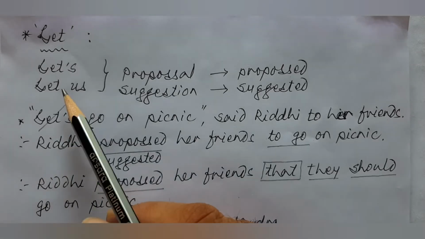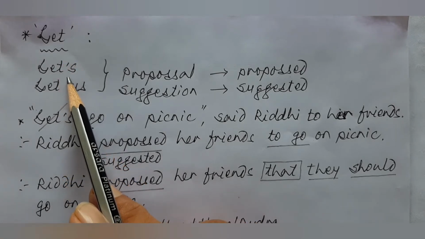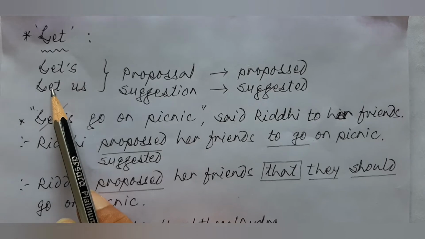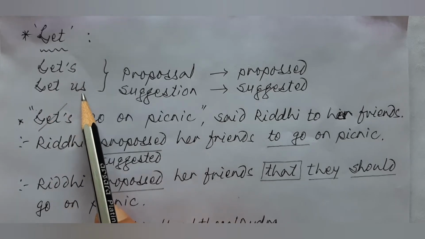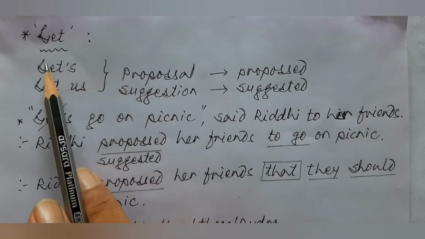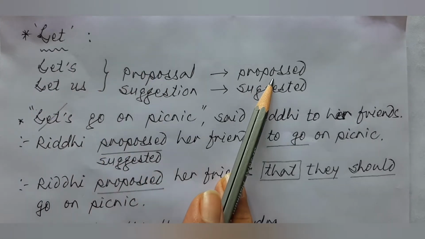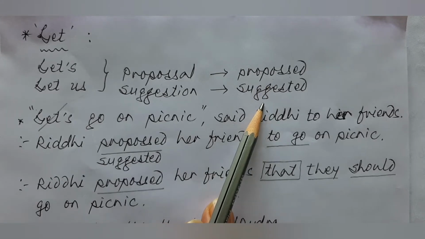Hello friends. Now let's talk about let construction. Generally we find let's or let us. It is a proposal or suggestion, and whenever there is let's or let us, you will use the verb form proposed or suggested.